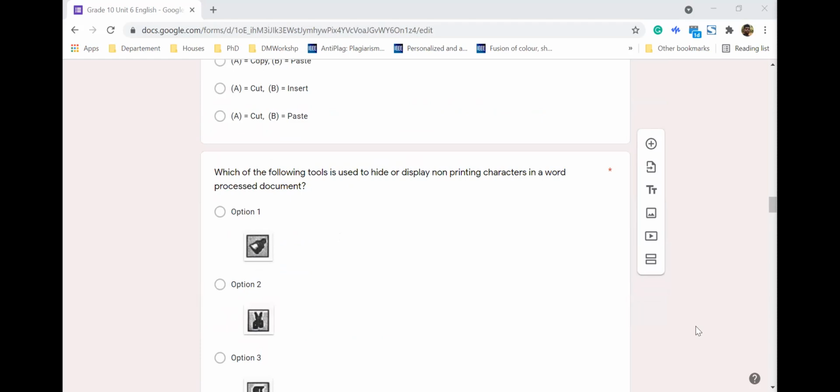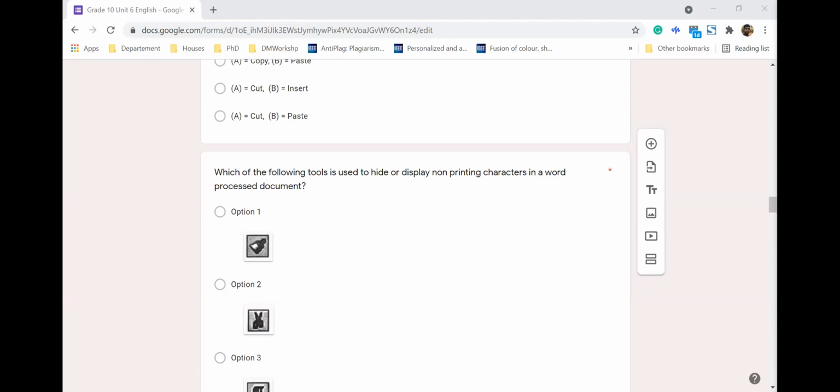Right, the next one. Which of the following tools is used to hide or display non-printing characters? Non-printing means now when you type spaces, for example, or if you use the tab character, or if you press enter, you don't see those particular actions. But if you use this non-printing characters symbol, you can see those.